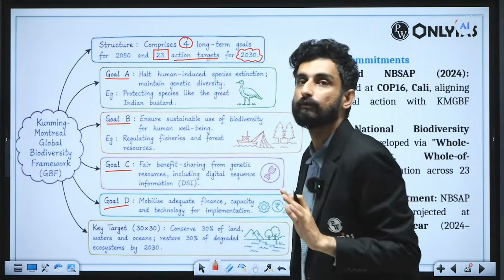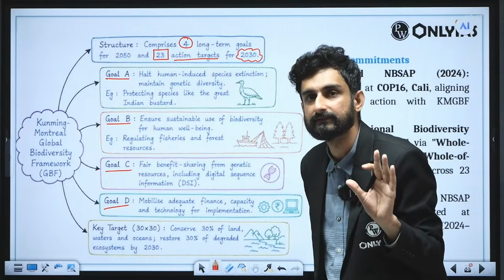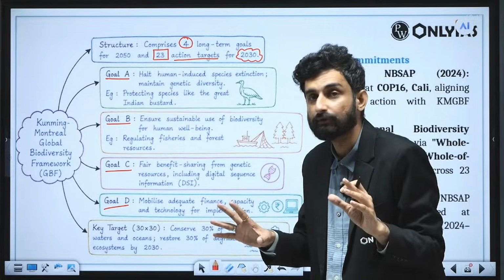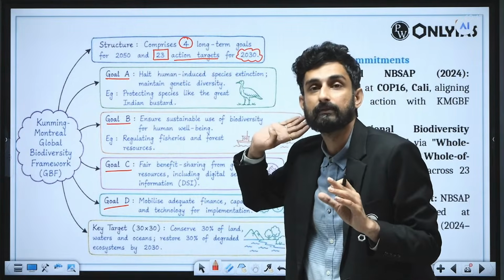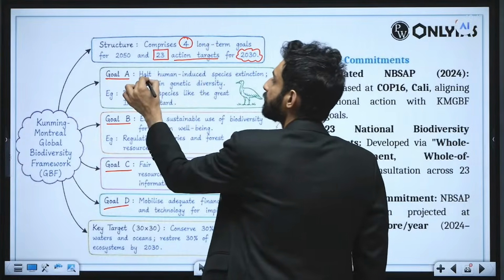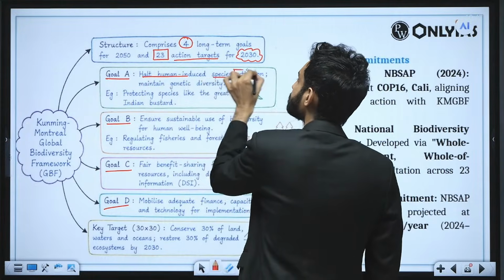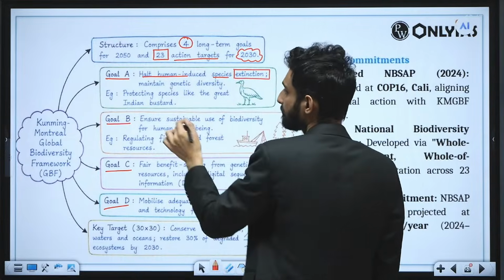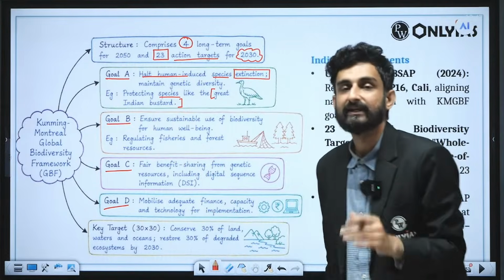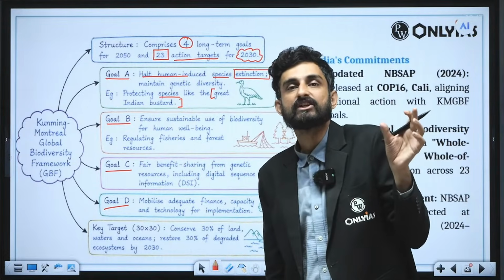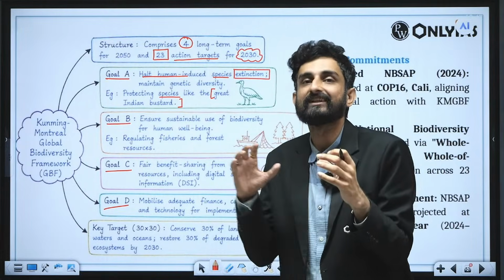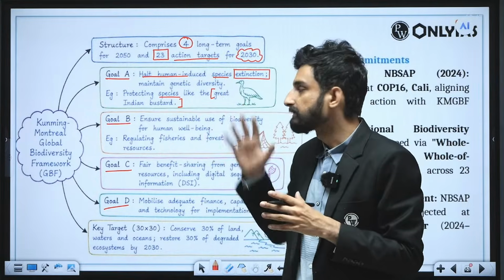This you can afford to miss, because there is no space, and the question is also not asking about the targets, because they are many in number. But you should remember the 4 goals. Goal A is to halt human-induced species extinction. For example, protecting species like the critically endangered Great Indian Bustard. You might know that in the Desert National Park in Rajasthan, they are applying their level best to increase the population of the Great Indian Bustard in the wild.